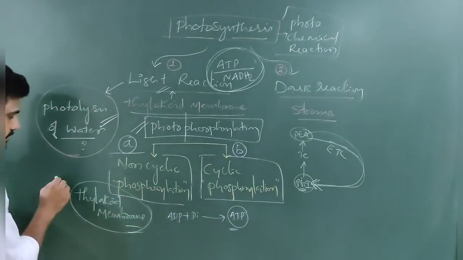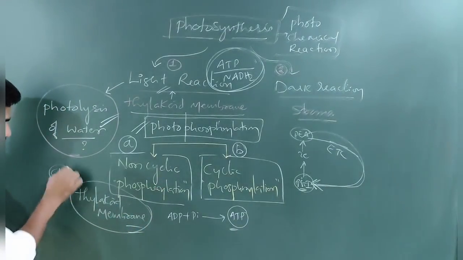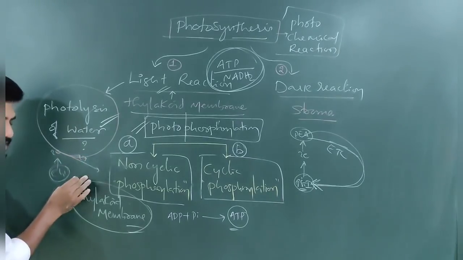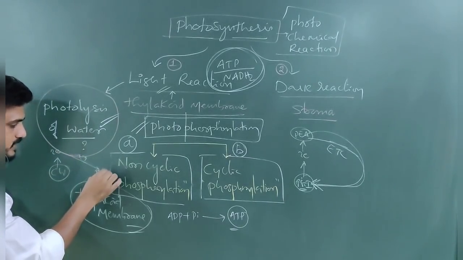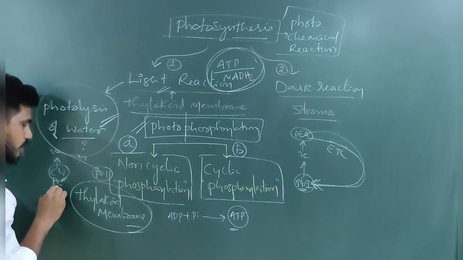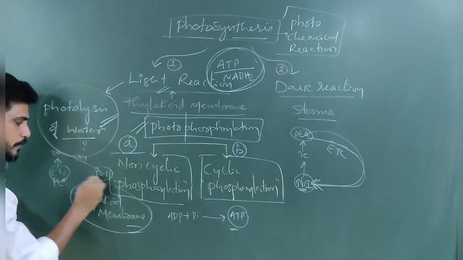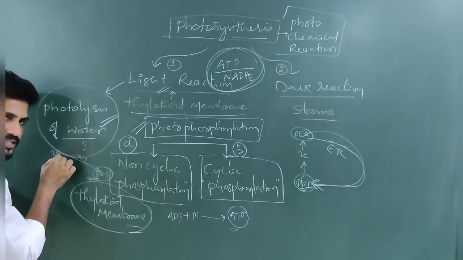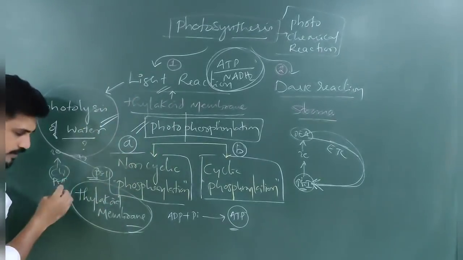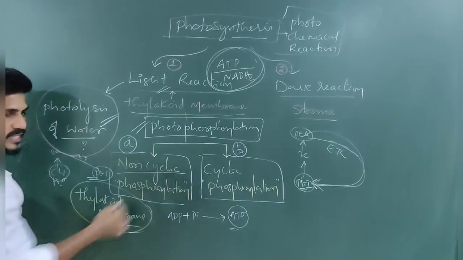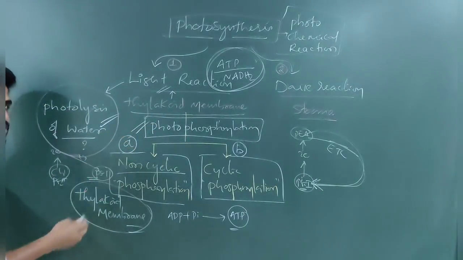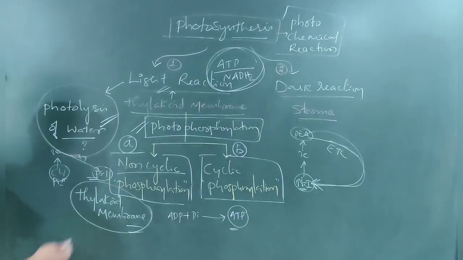Whereas here, if this is the chlorophyll A reaction center and it releases 2 electrons, these 2 electrons go by the electron transport system and reach PS1. This is PS2. So PS2 transfers electrons to PS1, meaning the electrons are not coming back to PS2. As electrons are going away, this is called non-cyclic. They are not cyclic, they are linear. Let us see the scheme and what type of shapes come there.